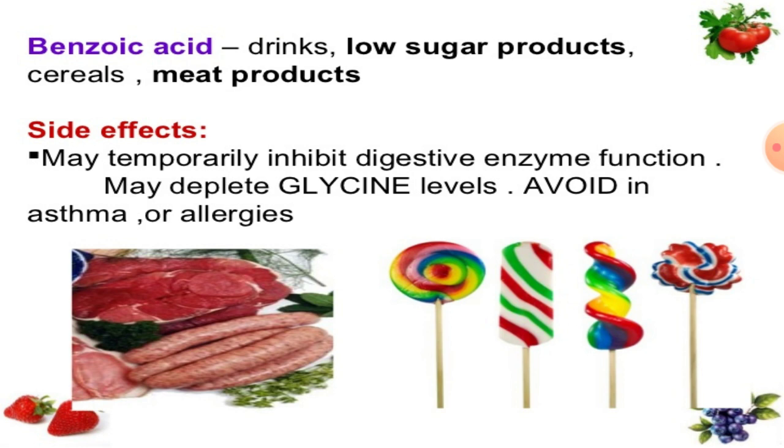The next example of a preservative is benzoic acid, which is added to drinks, low sugar products, cereals, and meat products. The side effects of benzoic acid: it may temporarily inhibit digestive enzyme functions, it may deplete glycine levels, and it should be avoided in asthma or allergies.